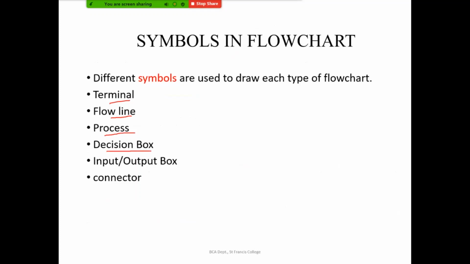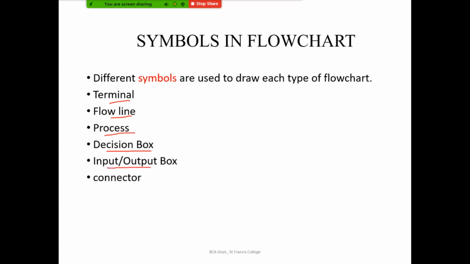We will be making use of a decision box to change the flow of control. Based on the condition which we have mentioned in the decision box, it decides whether to take the right path or the left path. I'll explain the decision box in the upcoming slides. It will have one input, while the decision box will have two outputs.